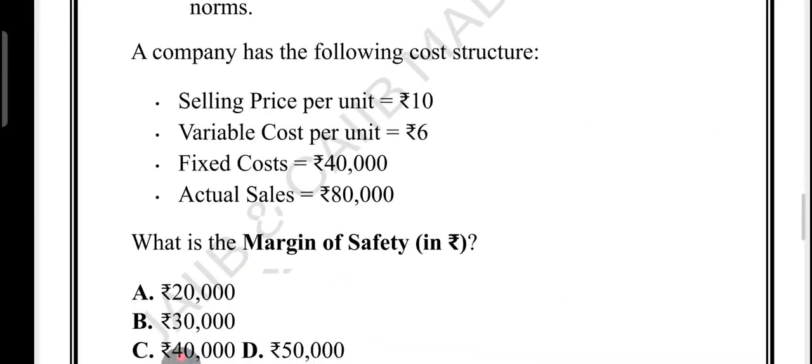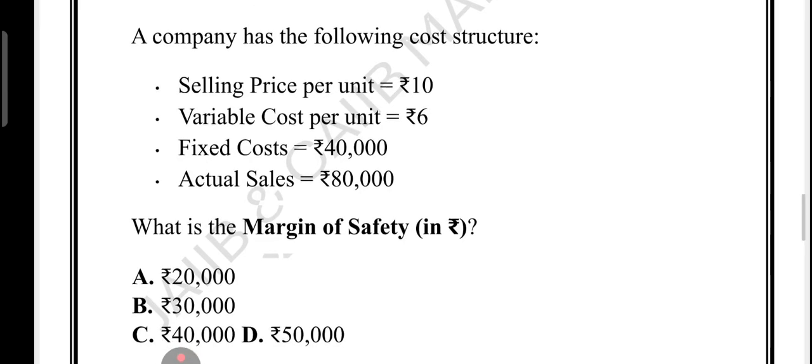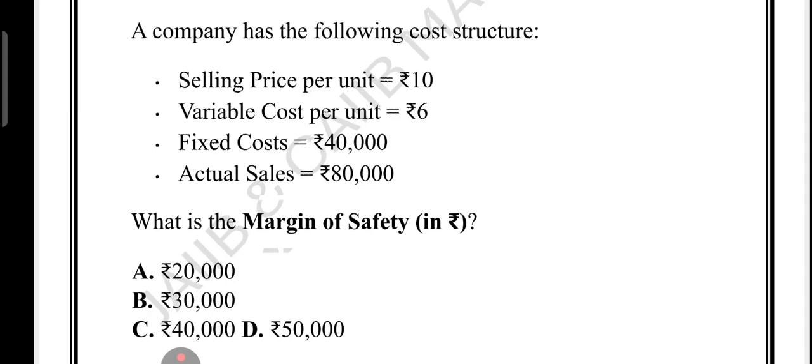Margin of safety calculation, a very important calculation. How to go about calculating the margin of safety? Selling price per unit is rupees 10, variable cost per unit is rupees 6, fixed cost is 40,000, actual sale is 80,000. What is the margin of safety? Before calculating the margin of safety, you need to calculate the break-even point. And how to calculate the break-even point? I think we have discussed it.